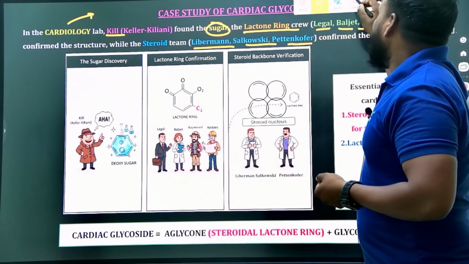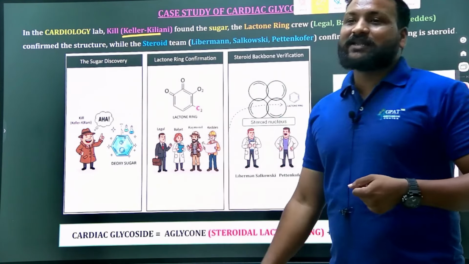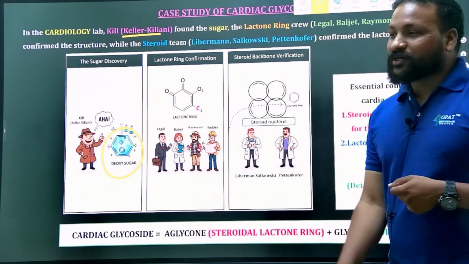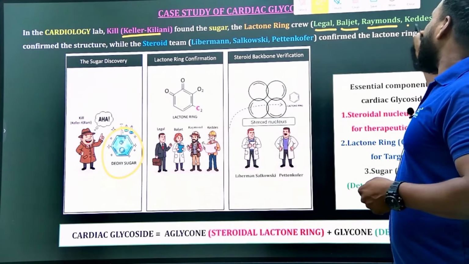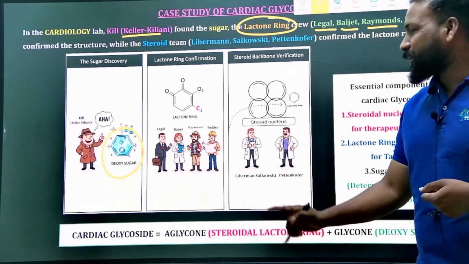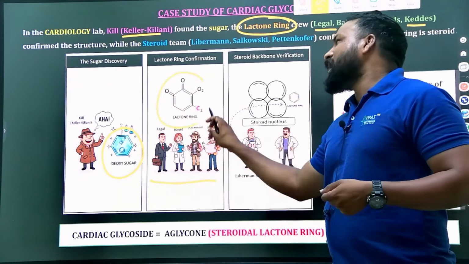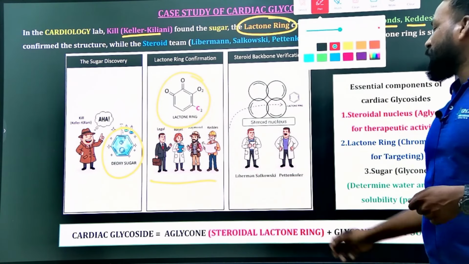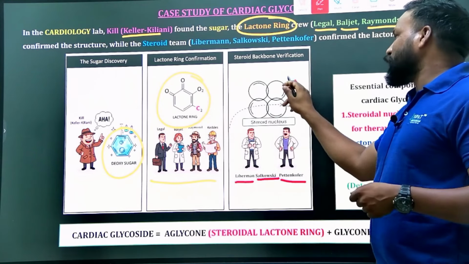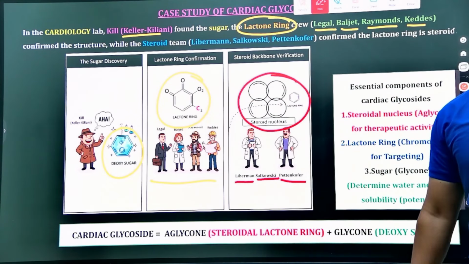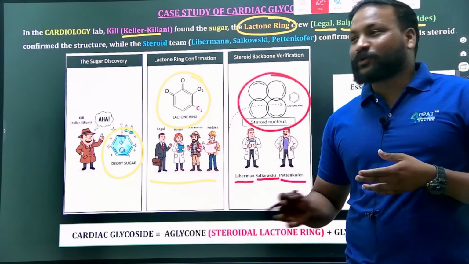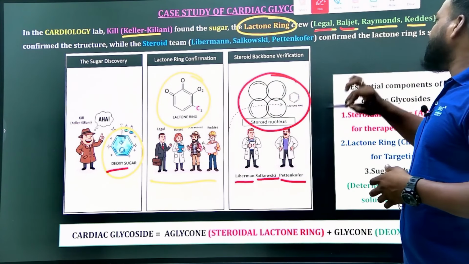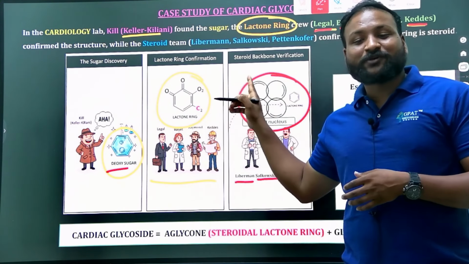Clear? So let me tell you. Killer-Kiliani is to identify the deoxy sugar, and also these Legal, Baljet, Raymond, Keddy tests are mainly to confirm the lactone ring. So these tests are used to confirm the presence of the lactone ring. The remaining tests, Liebermann-Burchard, Salkowski and Tschugaeff, are mainly to confirm the steroidal nucleus. Clear? So the Killer-Kiliani test is to confirm the deoxy sugars. And Legal, Baljet, Raymond and Keddy are mainly for the confirmation of the lactone ring.